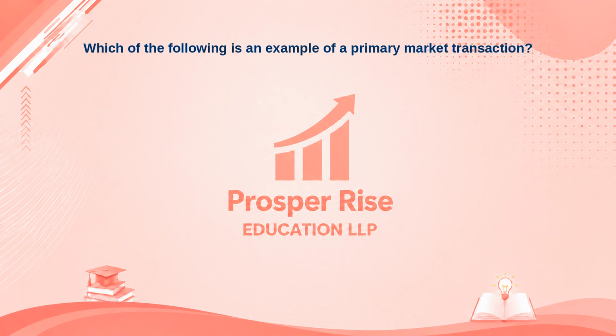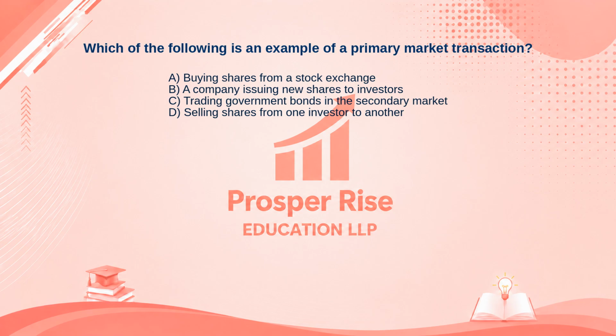Let's look at this next question. Which of the following is an example of a primary market transaction? Here are your options. A. Buying shares from a stock exchange. B. A company issuing new shares to investors. C. Trading government bonds in the secondary market. Or D. Selling shares from one investor to another.